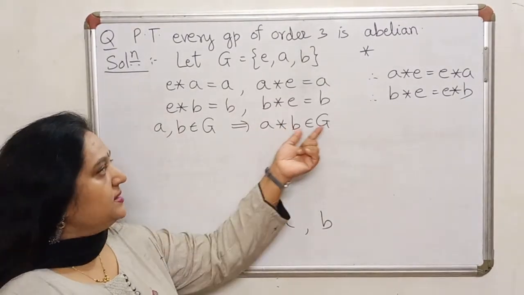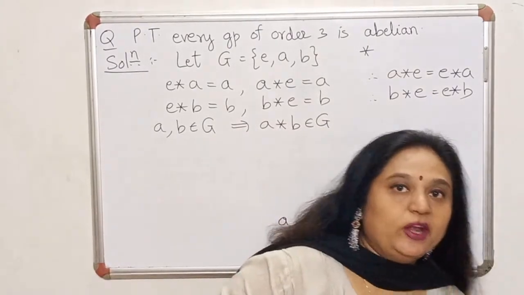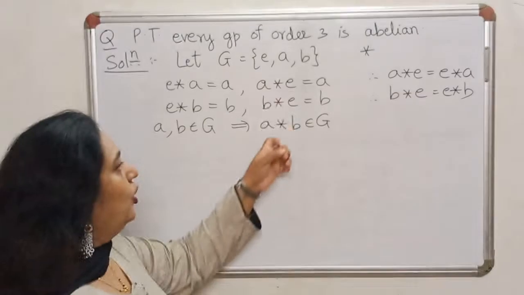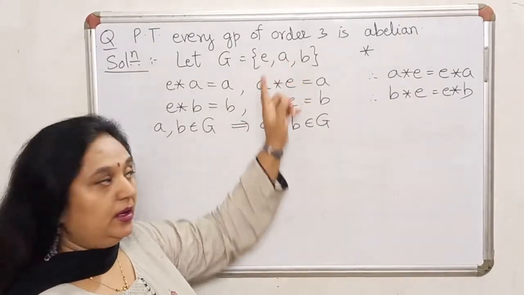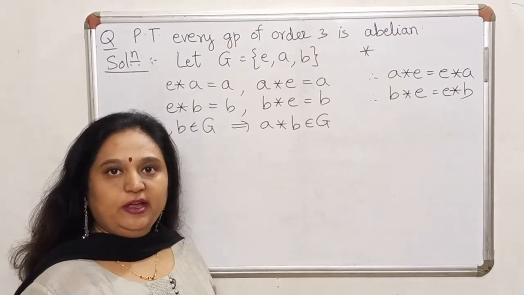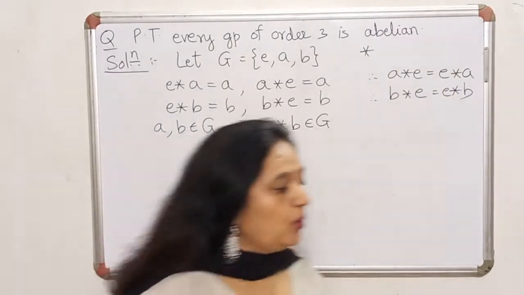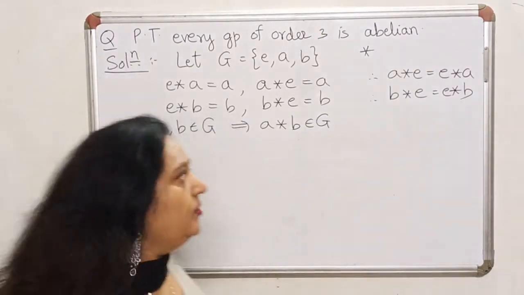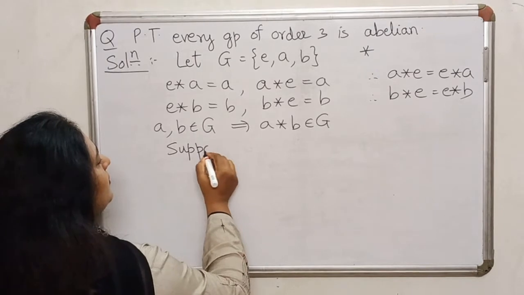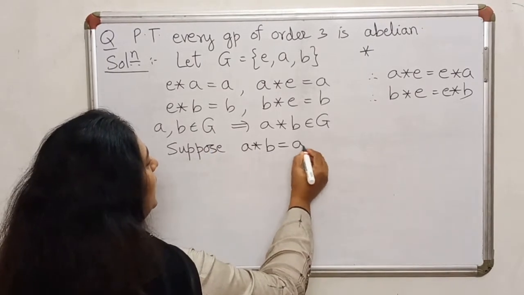So if A star B is an element of G, it will have to be equal to one of the 3 elements of G. I will prove that it cannot be equal to A, it cannot be equal to B, so there will be only one option left, it will have to be equal to E. So firstly, let us see what happens if it is equal to A. So suppose A star B is equal to A.